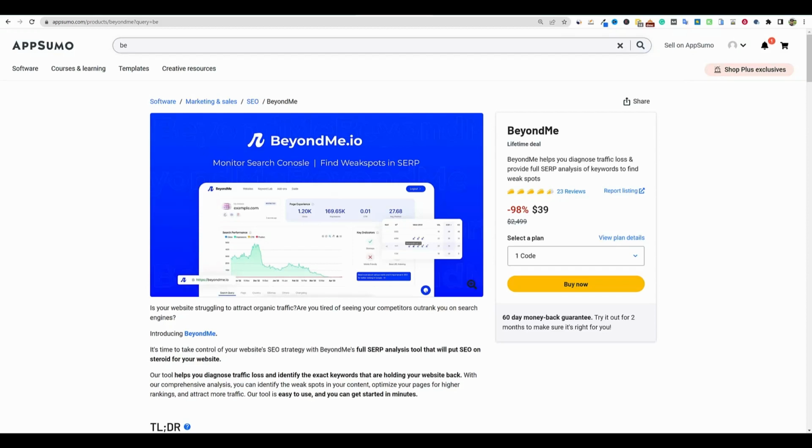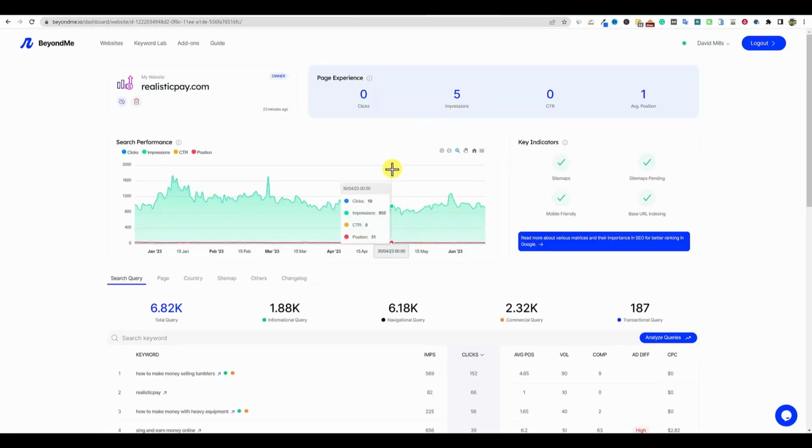I believe you probably could use the tool just going in and using the keyword research function without connecting your sites. That will be fine. But if you want the true power of analyzing your site and getting the metrics and so forth, you're going to probably want to hook up your site like I did over here.